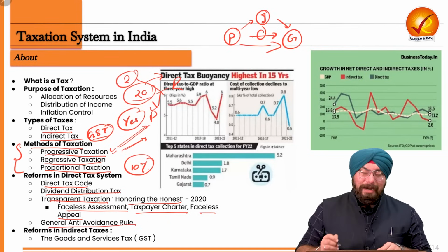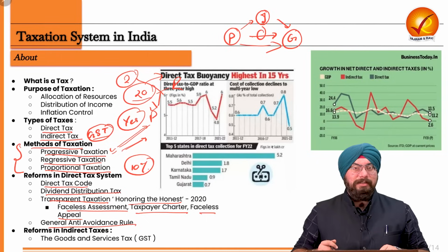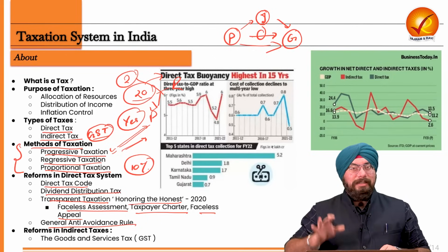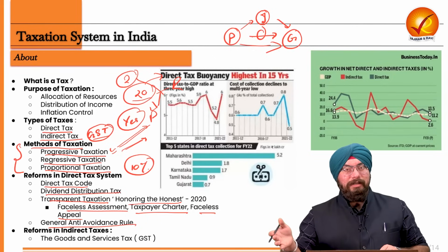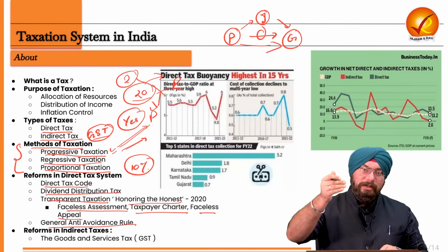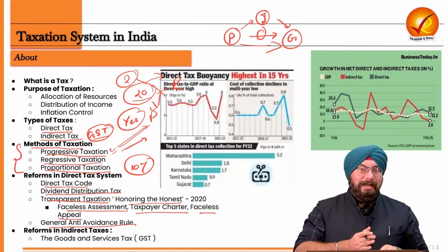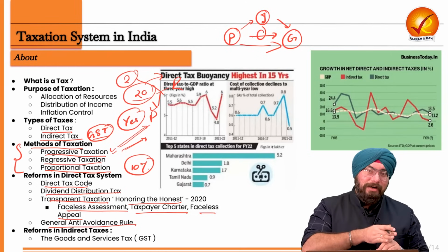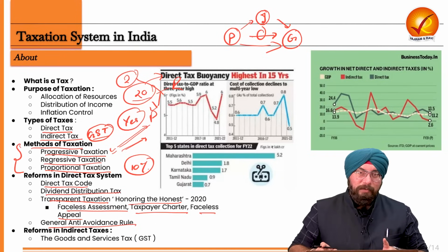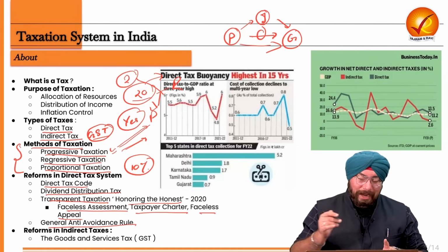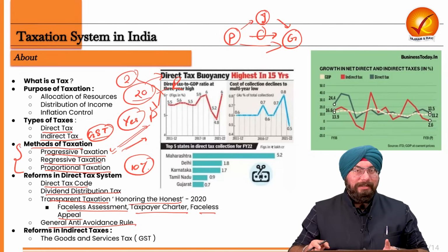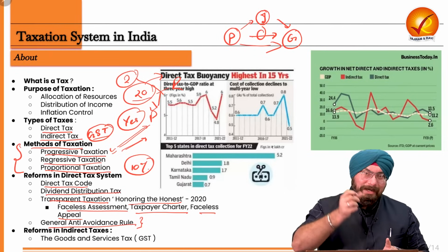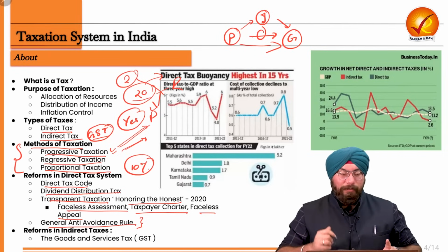Okay, now the general anti-avoidance rule. Under the general anti-avoidance rule, the income tax authorities or the taxation authorities have special powers: if they think that a particular transaction is specifically made to reduce the tax burden and to evade taxes, then they have the power to take action against those people who are evading the taxes. So when people avoid tax, for that, the rule is made, that is the general anti-avoidance rule.